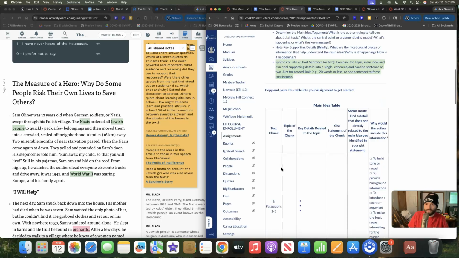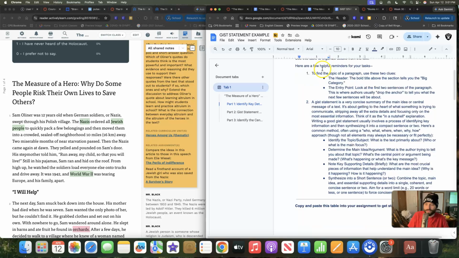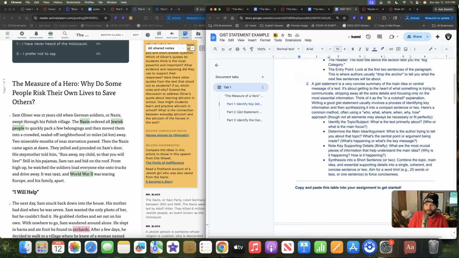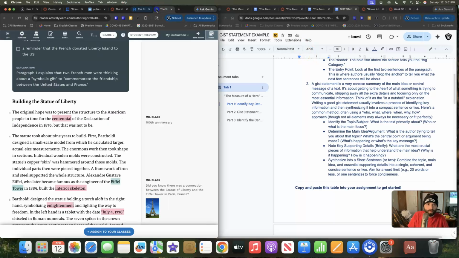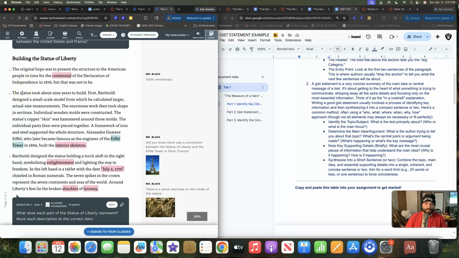So if we were to look at that, I have my version open. If we were to look at that on a grander scale of things, we come over here, bringing us back to an older passage, and I just looked at these paragraphs right here, Building the Statue of Liberty. So the original hope was to present the structure to the American people in time for the centennial of the Declaration of Independence in 1876, but that was not to be. The statue took about 9 years to build.